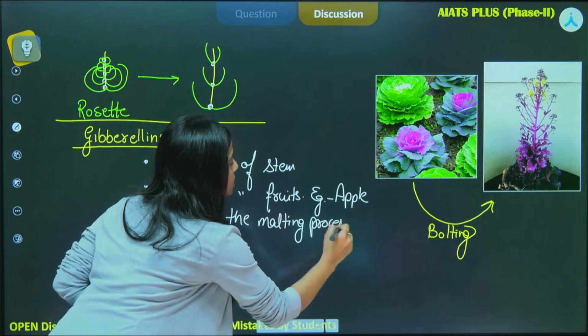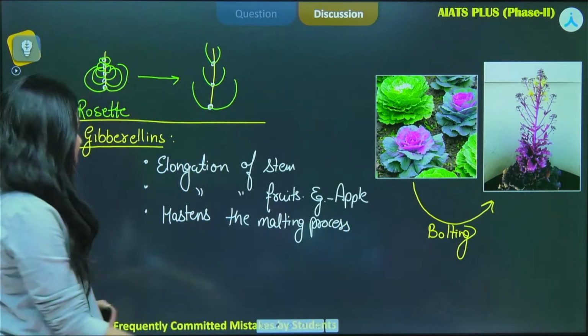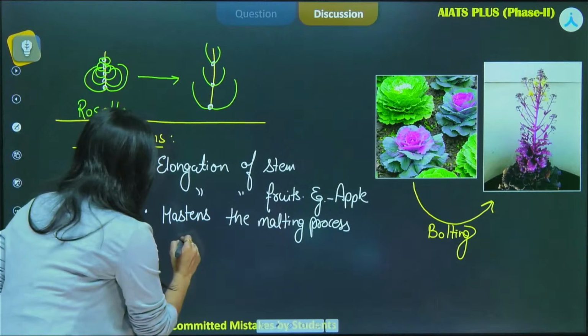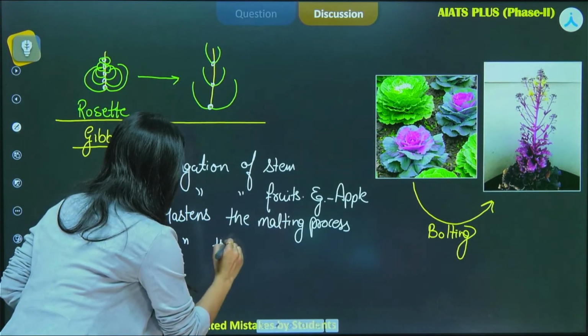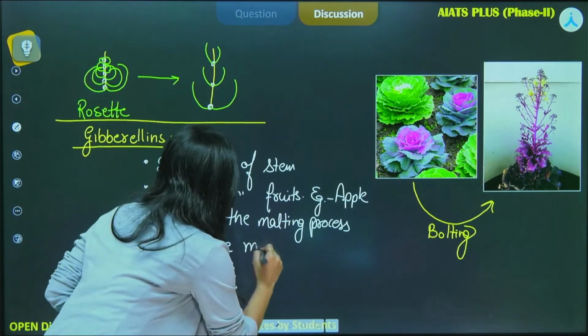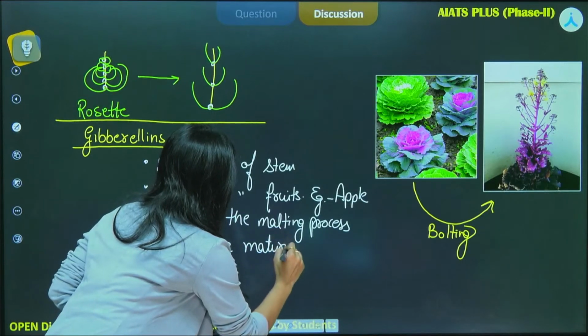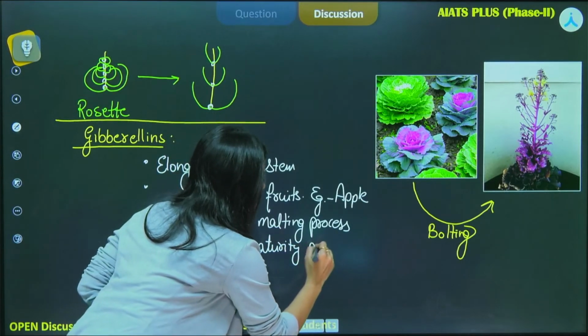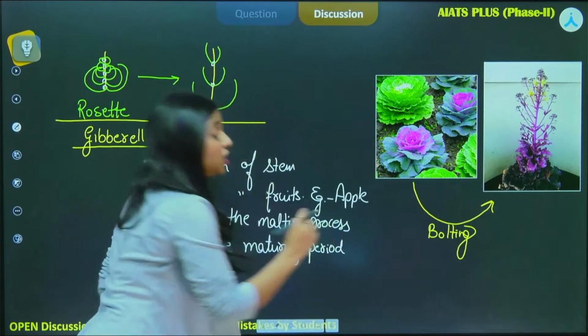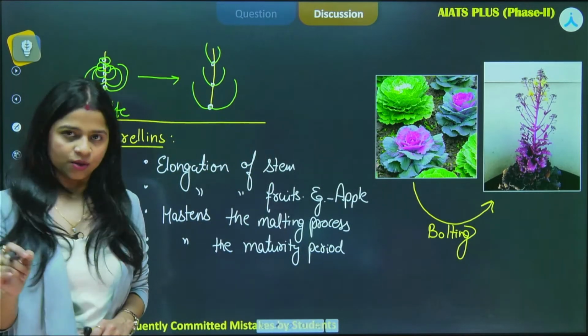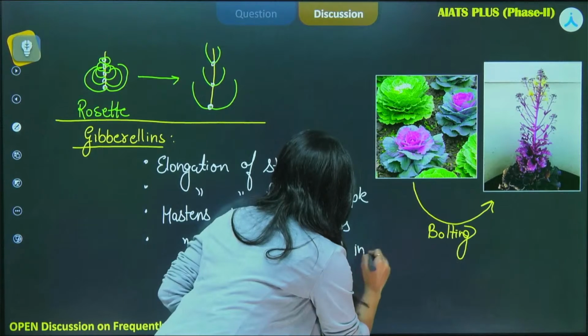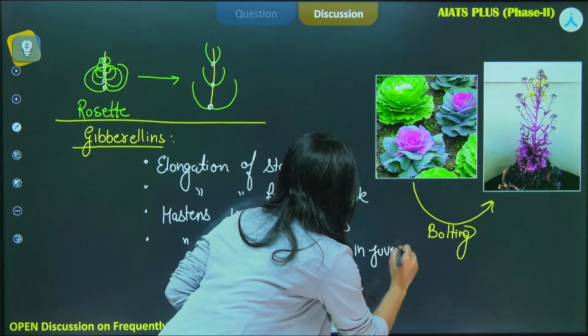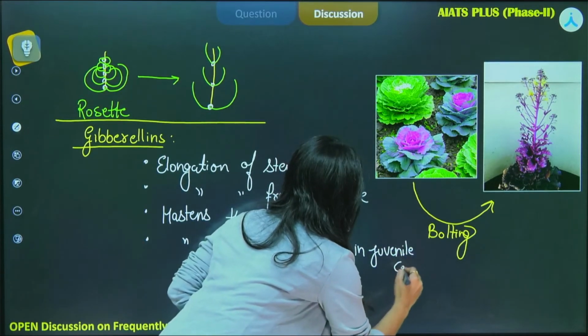And this is the malting process in the brewing industry, obviously. Then it also hastens the maturity period in the juvenile conifers.